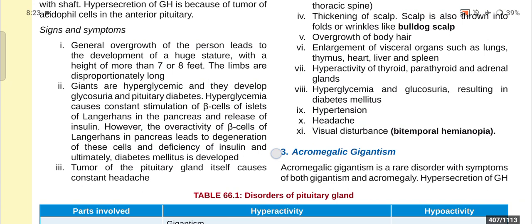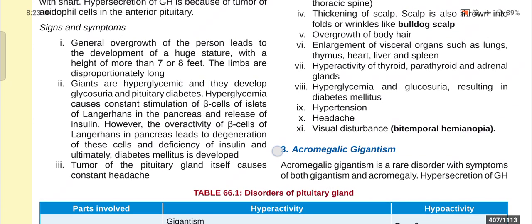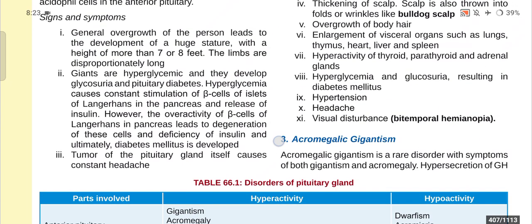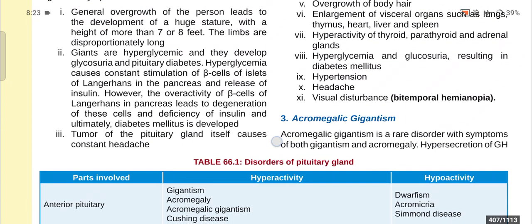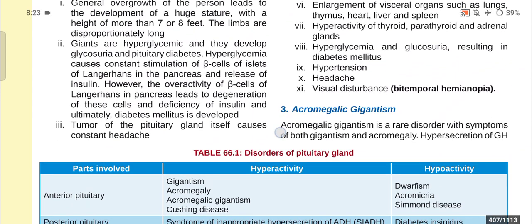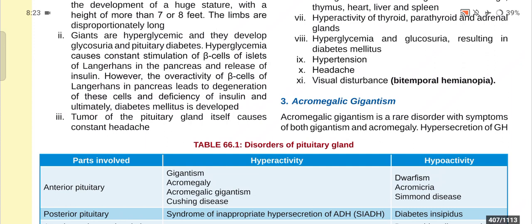General overgrowth of the person leads to the development of a huge stature with a height of more than 7 or 8 feet. The limbs are disproportionately long. Giants are hyperglycemic, and they develop glucosuria and pituitary diabetes. Hyperglycemia causes constant stimulation of beta cells of the islets of Langerhans in the pancreas and release of insulin. However, the overactivity of beta cells leads to degeneration of these cells and deficiency of insulin, and ultimately diabetes mellitus is developed.